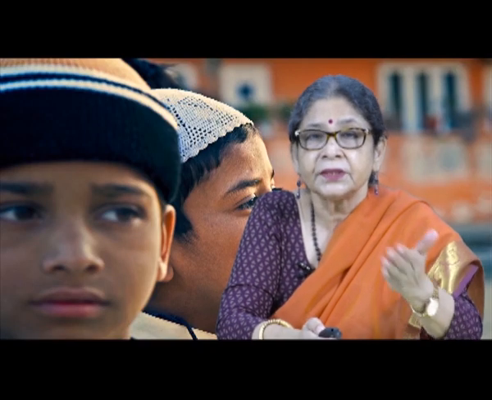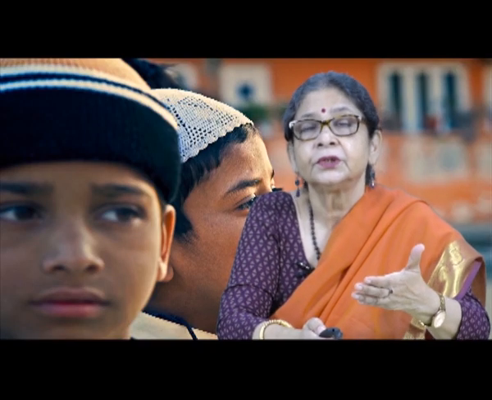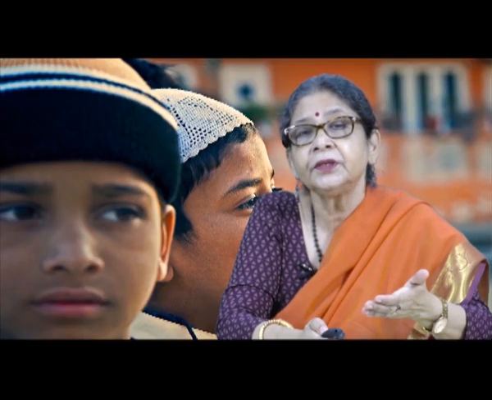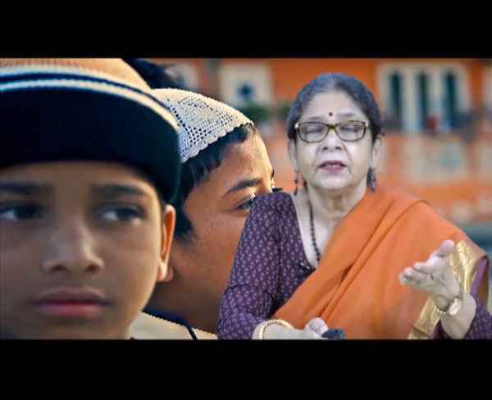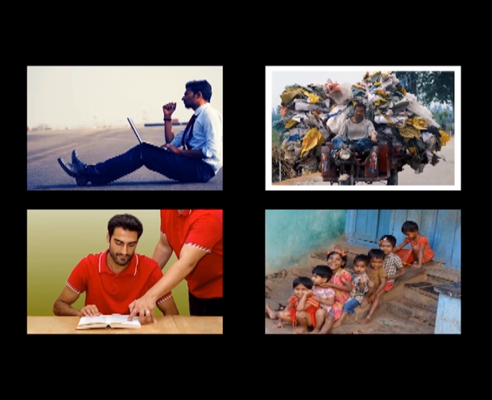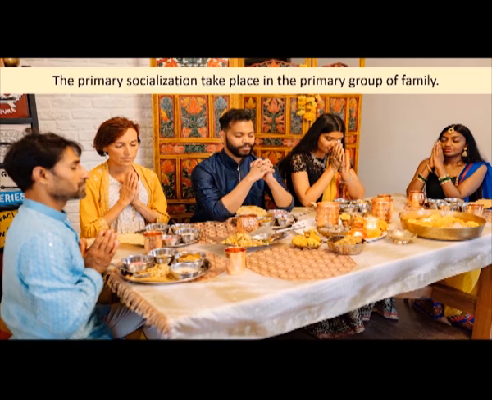So this is how society creates social individuals who will keep stepping into the various roles and tasks that a society has, the occupations, the livelihoods. The initial initiation is learning to be a social being, learning language, which is the first part, learning how to interact with others, learning how to live and become part of society. The primary socialization takes place in the primary group of the family. Now, as I said, from simple to complex, there are many kinds of societies.